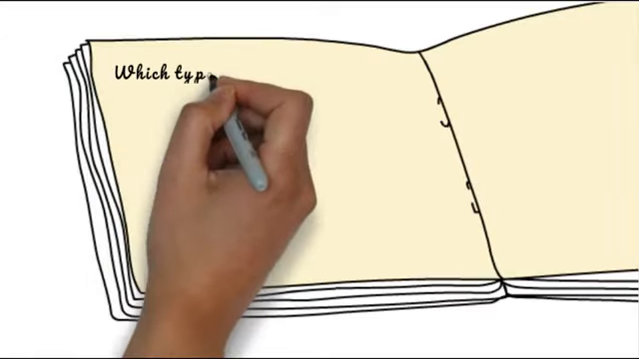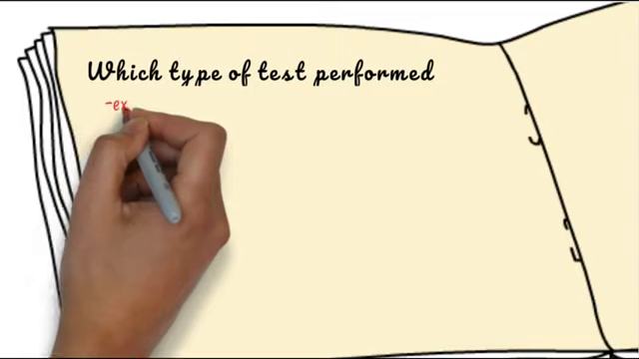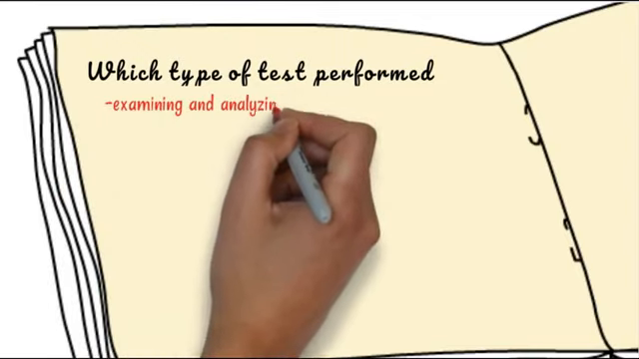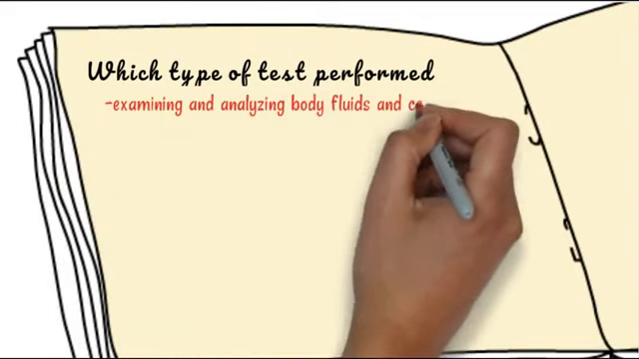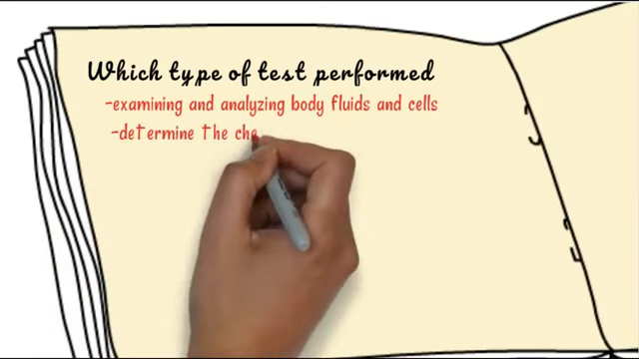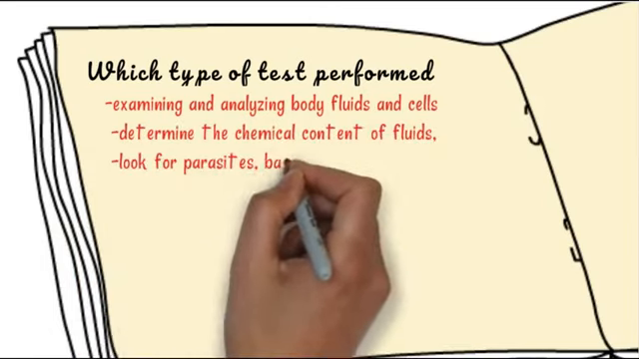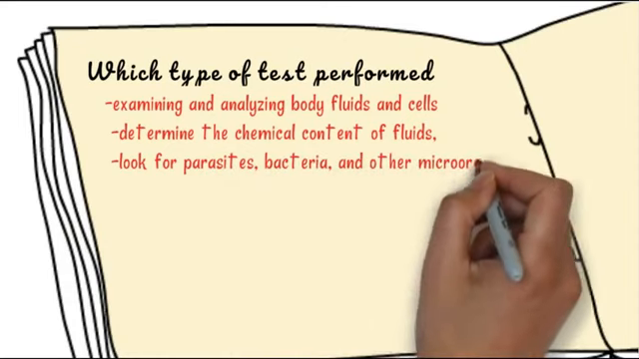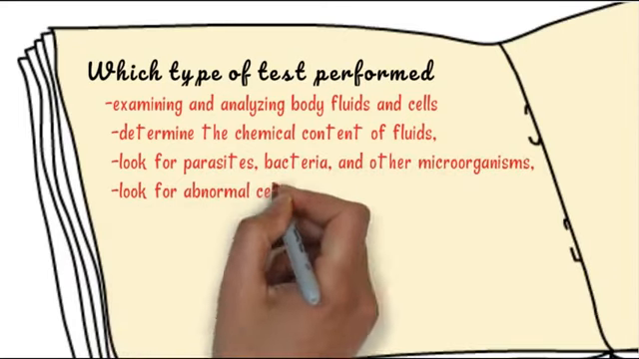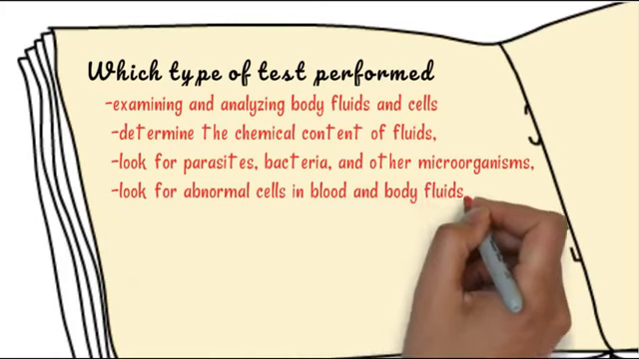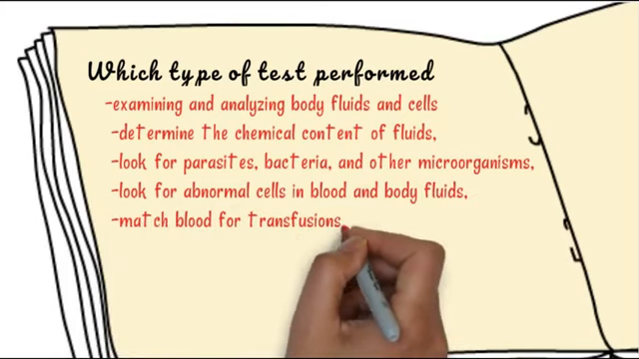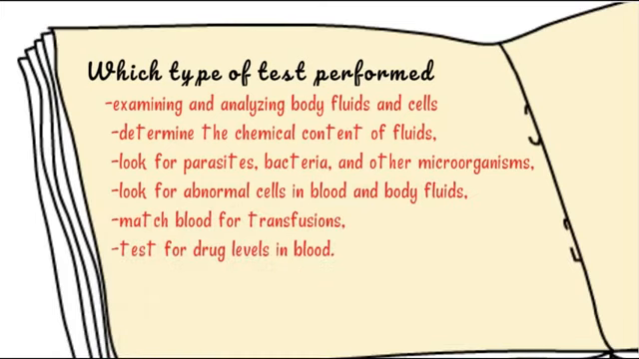Now we enter into another topic, that is, which type of tests are performed? Such as examining and analyzing body fluid and cells, determining the chemical content of fluid, sugar or protein level, looking for parasites, bacteria and other microorganisms, looking for abnormal cells in the blood and body fluid, such as cancer cells, matching blood for transfusion, and testing for drug levels in the blood, such as in APLA and warfarin cases.